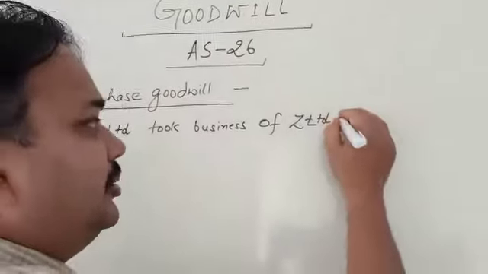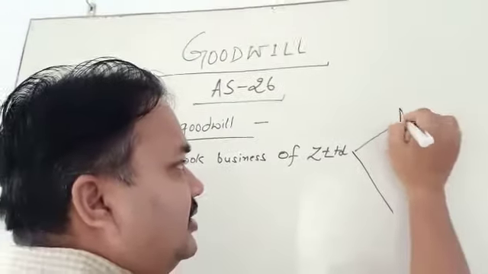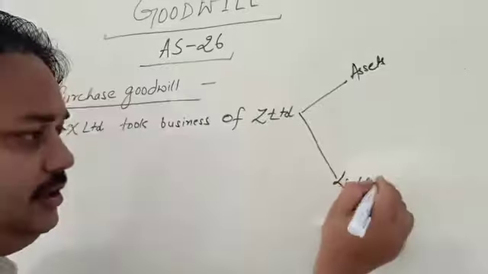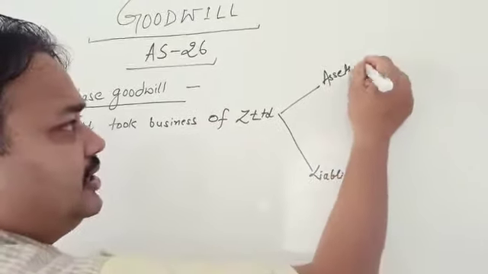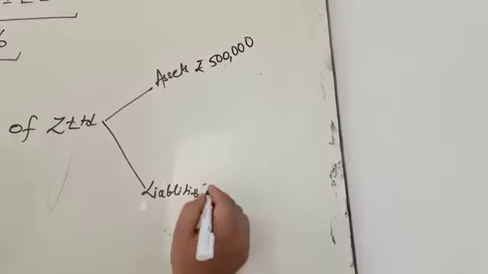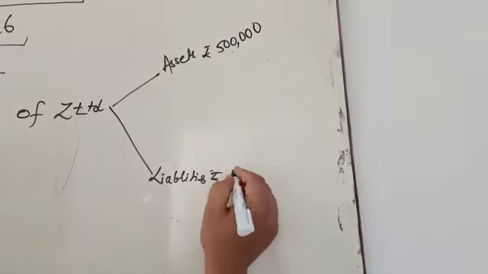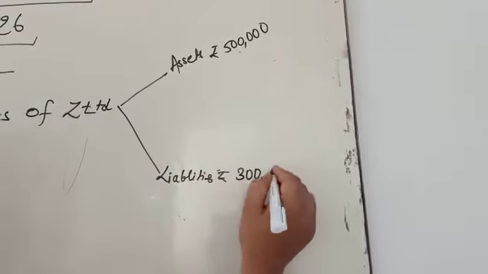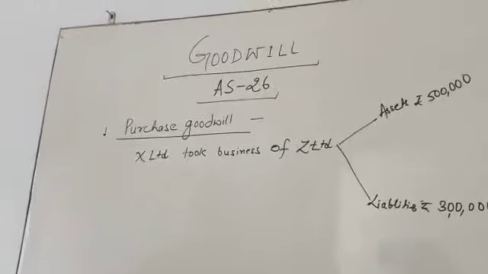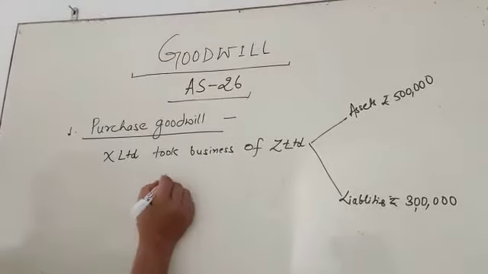In the Z Limited business, there are assets and liabilities. For example, assets are 5 lakh and liability is 3 lakh. So what is the value of the business? They have made a consideration.